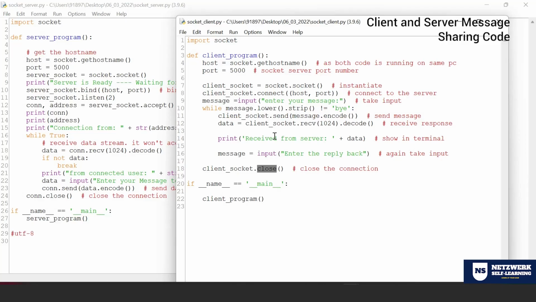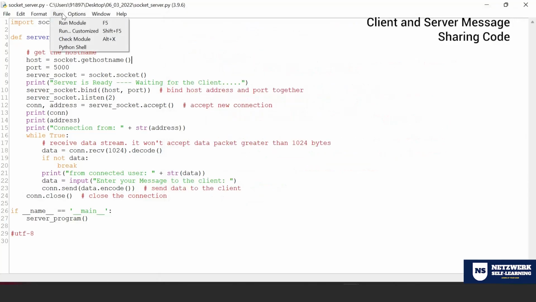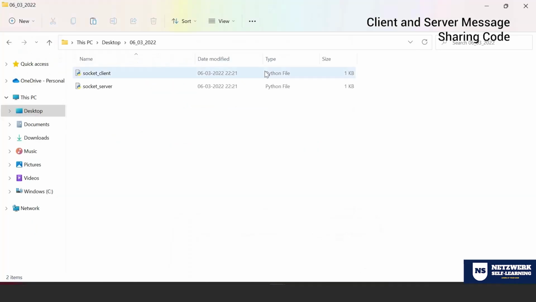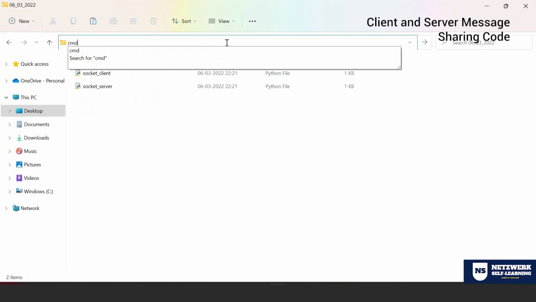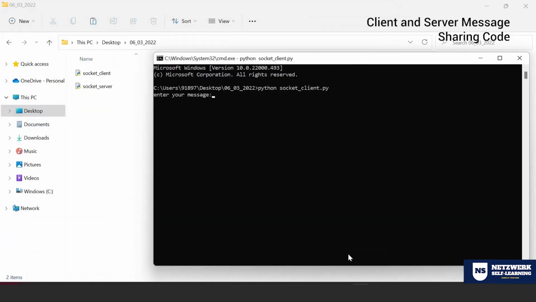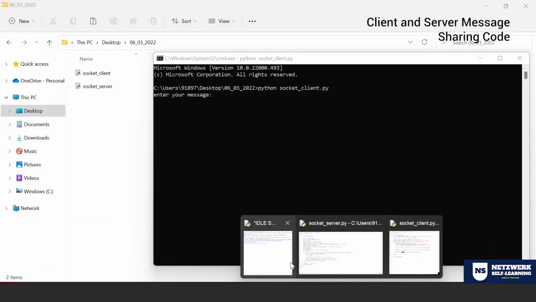And if you are running this code on IDLE, you cannot run these two at the same time, because IDLE always creates one open channel for both. So better you run the first program using IDLE. Look at that. Server is ready, waiting for the client. What you can do is run your client from your command prompt. Look at that. As soon as I entered, you can see the output of your server.